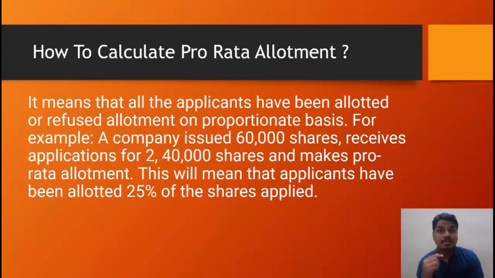Then applicants have been allotted 25% of the shares applied. The companies have allotted 25% of what applicants applied for. Okay, we'll move on to the next slide.